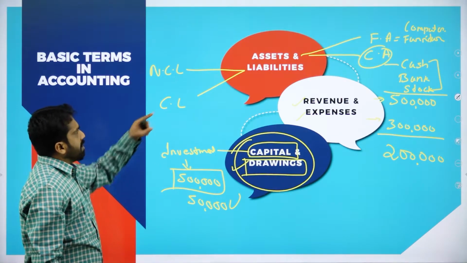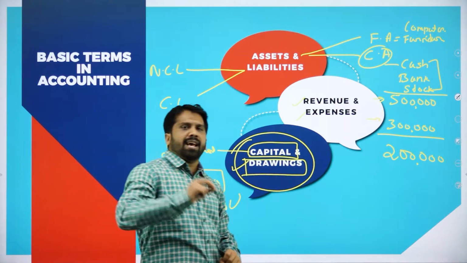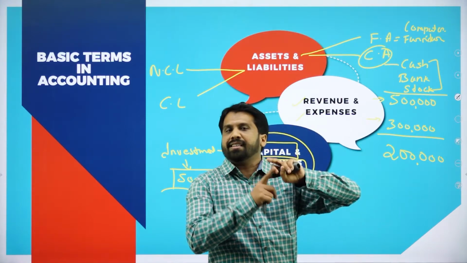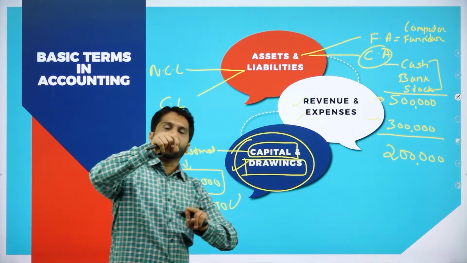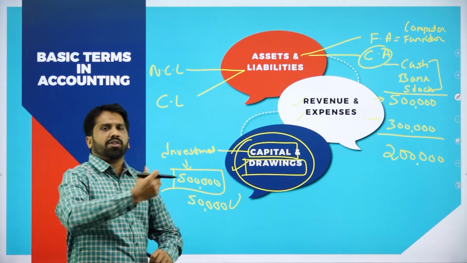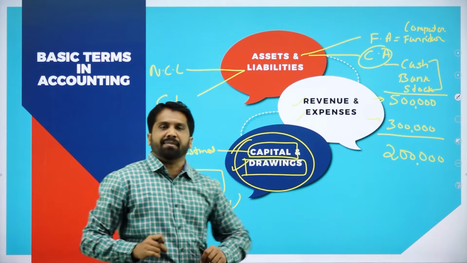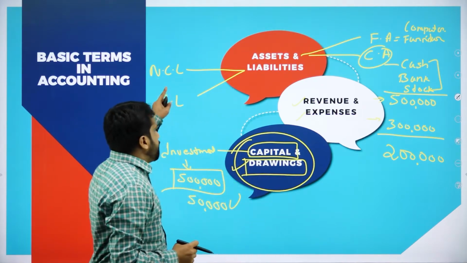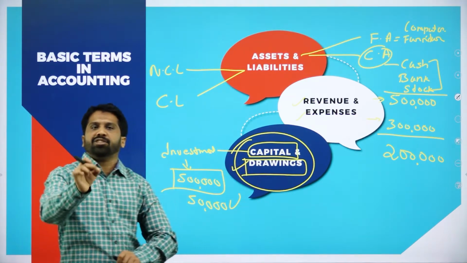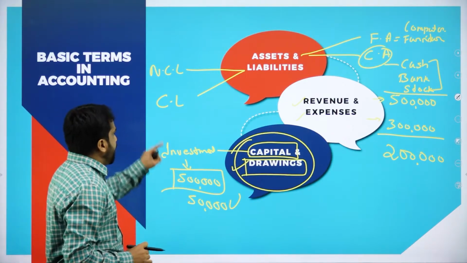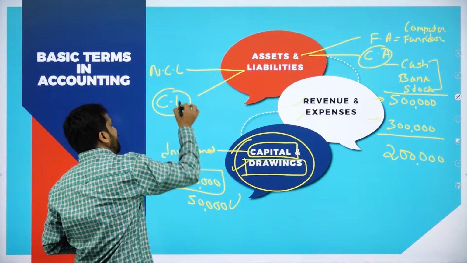Now we'll come for liability. Liability which are divided into two, current liability as well as non-current liability. What do you mean by current liability? What do you mean by non-current liability? Again, I'll give you only examples. The explanations will be done in the coming sessions. Now, examples for current liability.